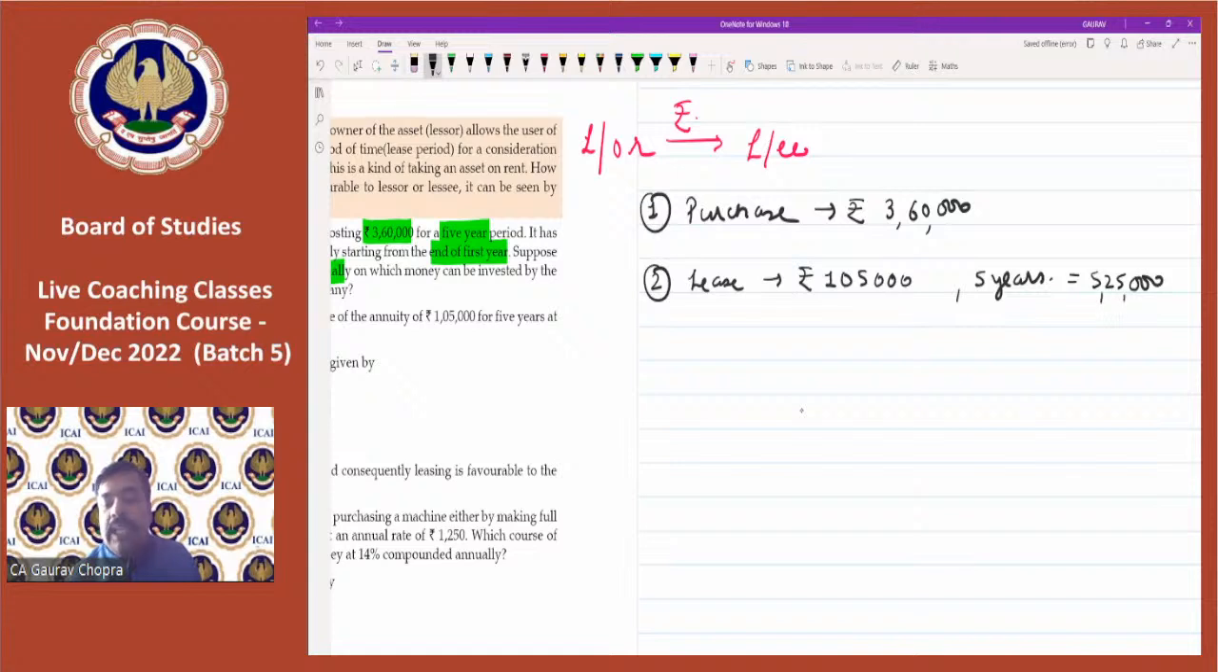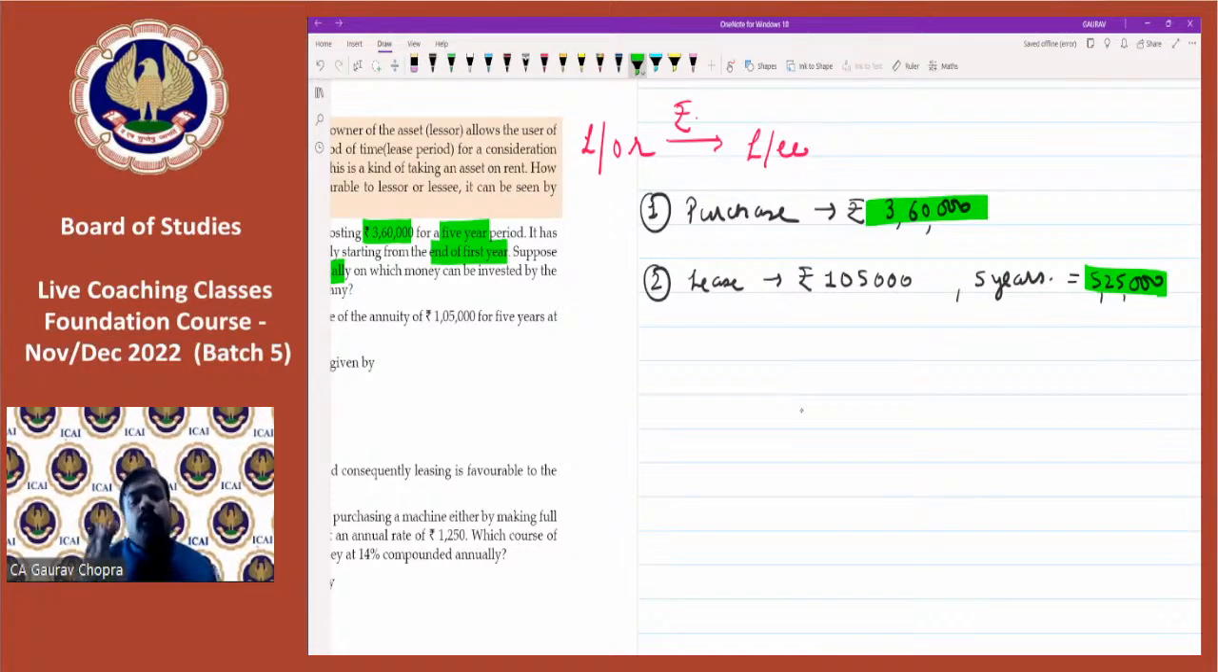5,25,000. So is it favorable or not? We cannot compare these two figures here. Why so? Because this 3,60,000 is basically the present value, whereas 5,25,000 we are receiving in parts.